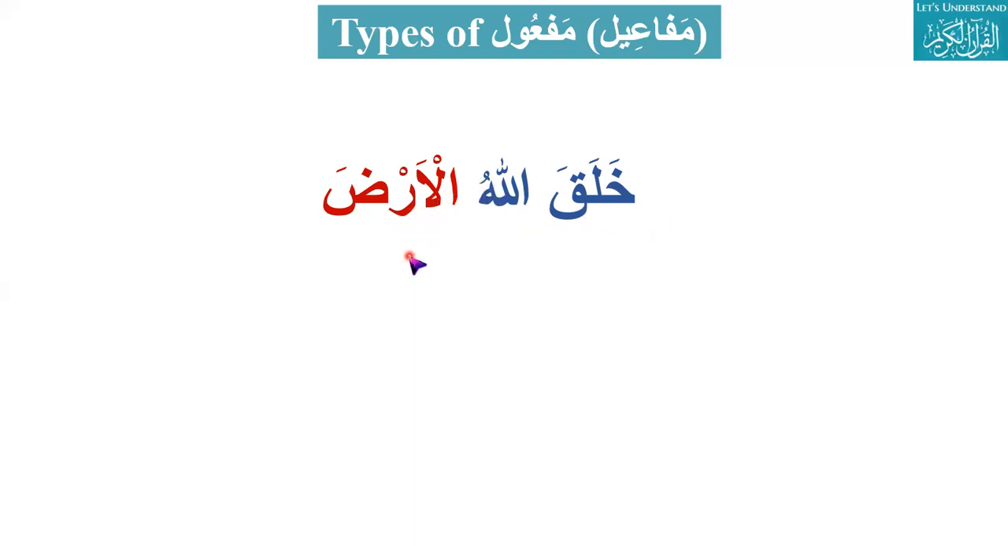And the characteristic of object is that its status will always be mansub. So today we will discuss the different types of maf'ul, basically different types of objects. This is also one of the types of object here. If I see here, khalaqallahu, Allah created. Just if I take it up till here, Allah created.